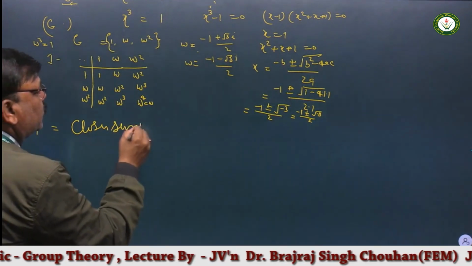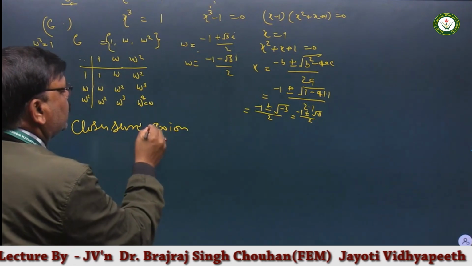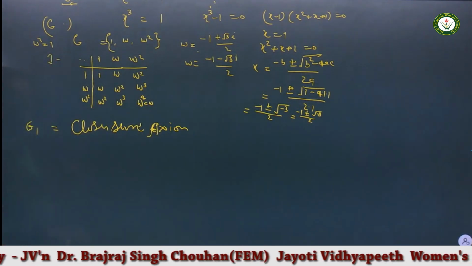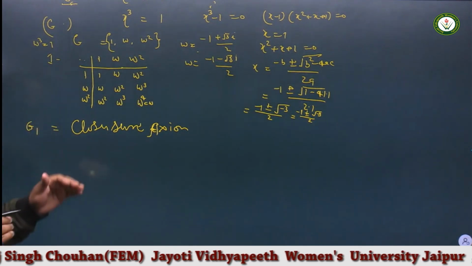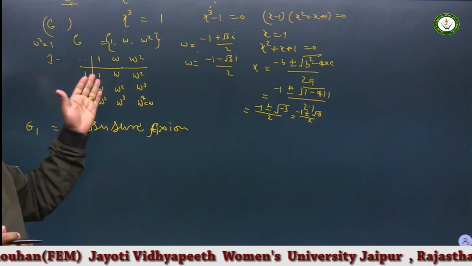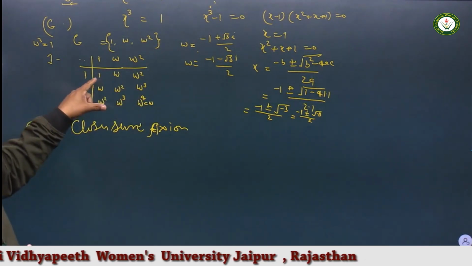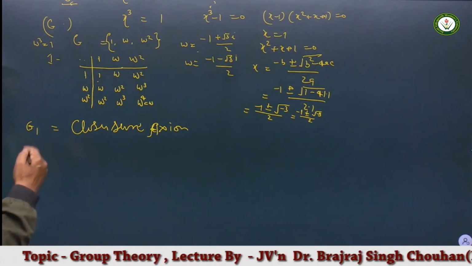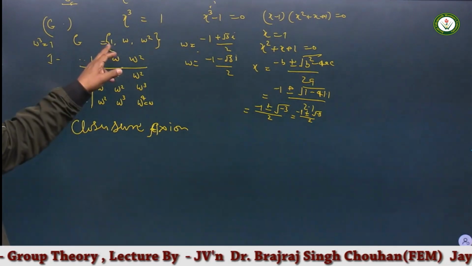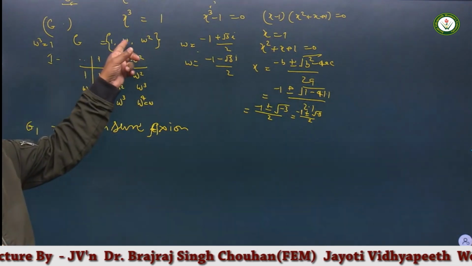Closure axiom means that under the operation dot, all the results we get after multiplication in this table are 1, omega and omega square. After multiplying any 2 elements, we get an element which appears in this table.